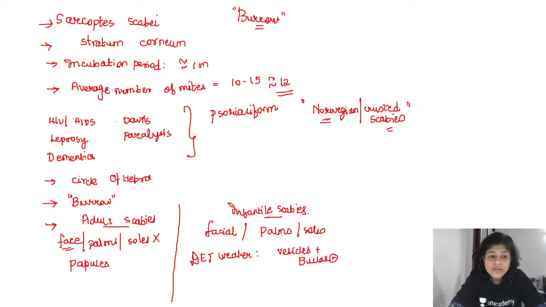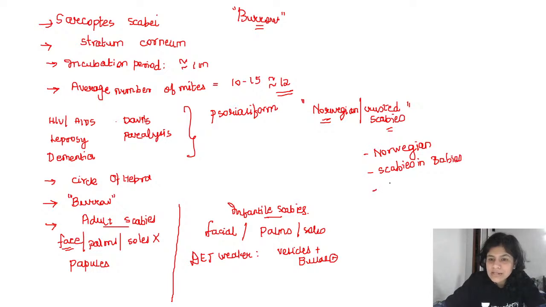Please remember that there can be variations of scabies as well. As we mentioned, one was Norwegian scabies. The other variation that we discussed was scabies in babies, right? Then the other variation is eczematized scabies.